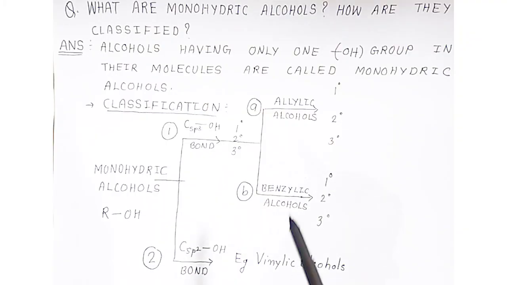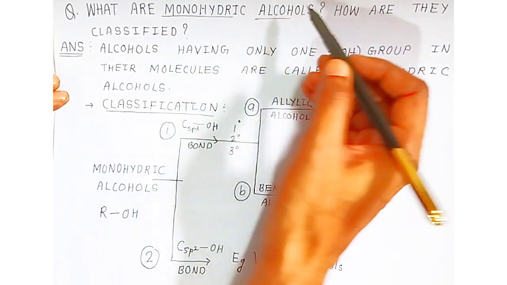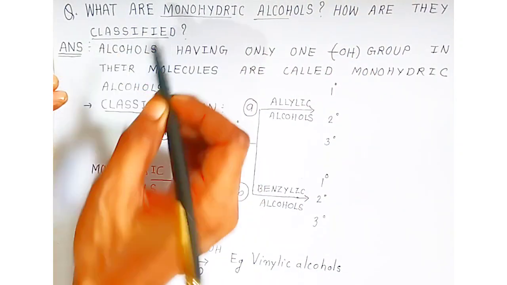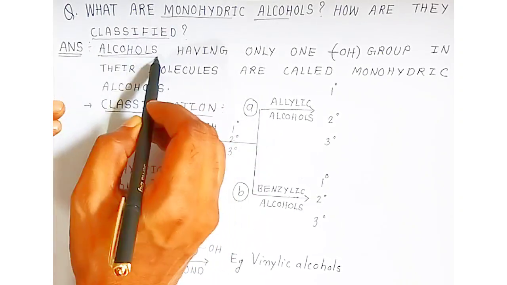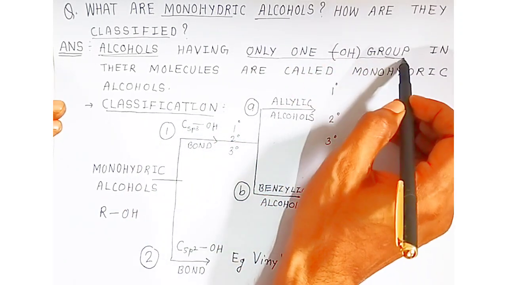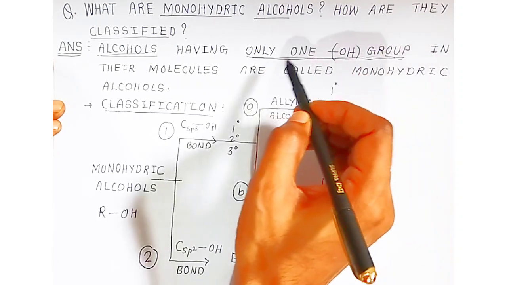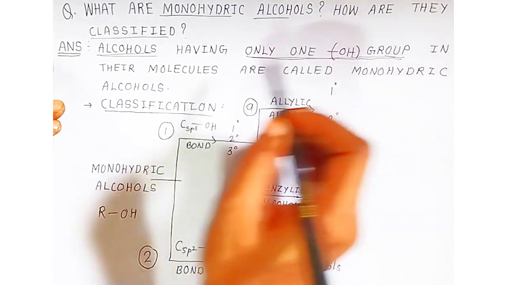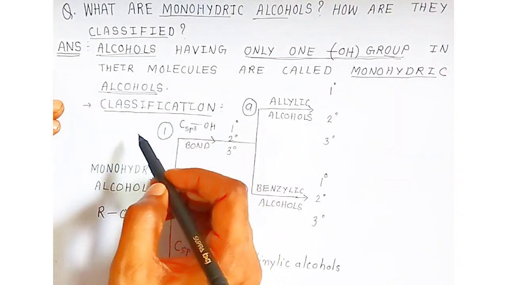For 2 marks, they may ask in the board examination: what are monohydric alcohols, and how are they classified? So this way, students, in the board examination you have to present the answer. Monohydric alcohols are the alcohols having only one hydroxyl group. This OH minus is nothing but hydroxyl. There are so many types of alcohols. The alcohol which contains only one hydroxyl group is called monohydric alcohol. Understanding, students? Now students, we will see the classification.